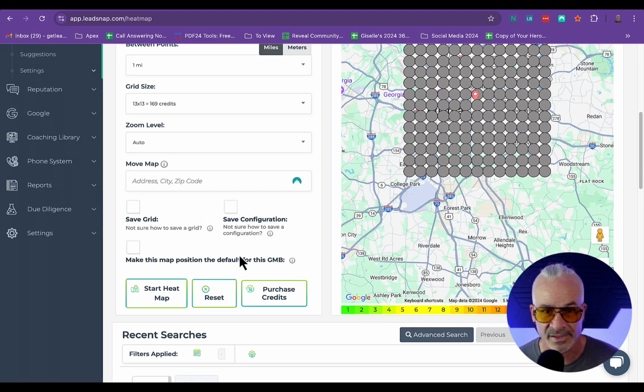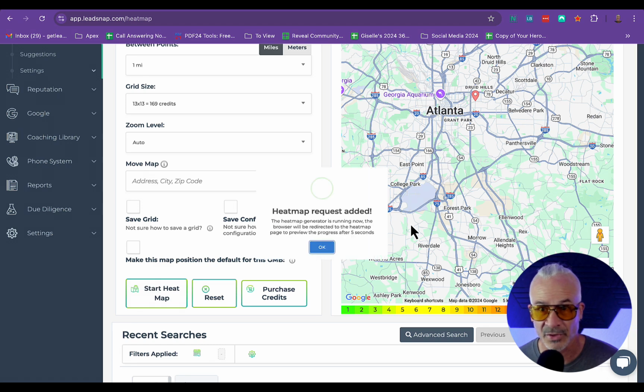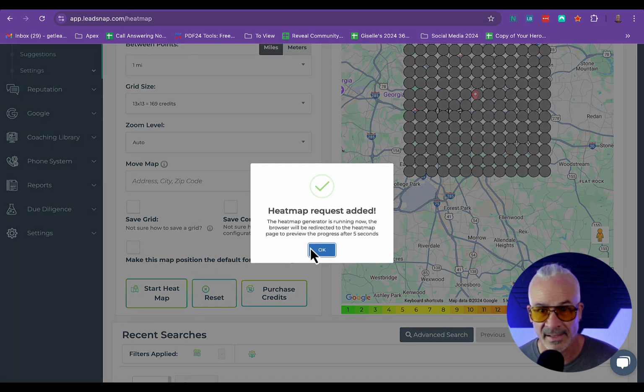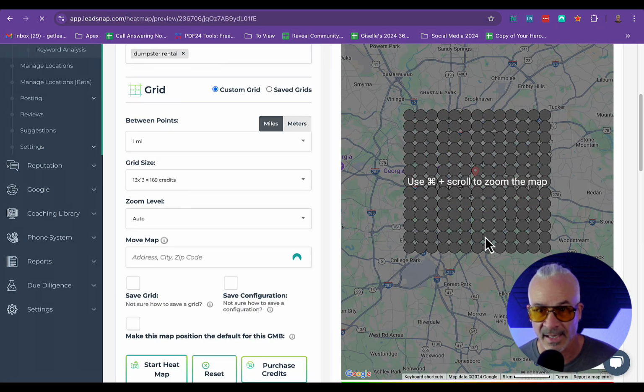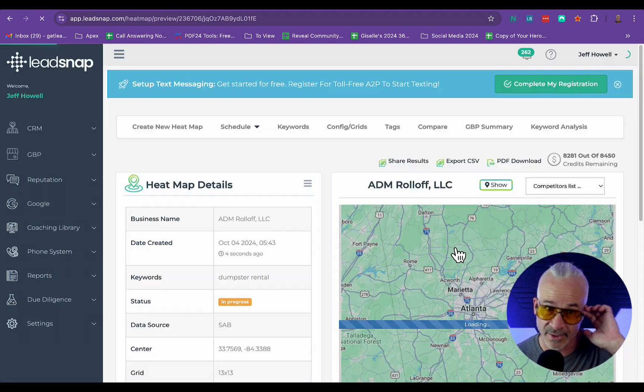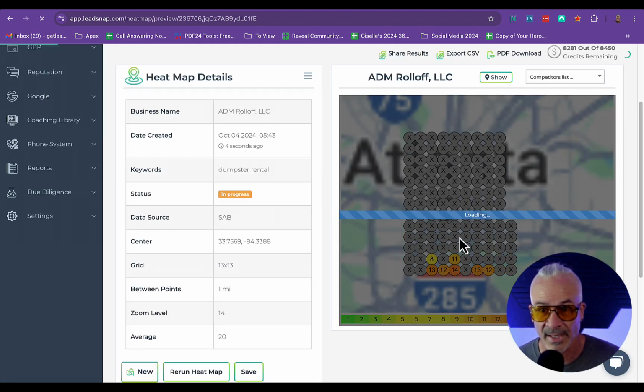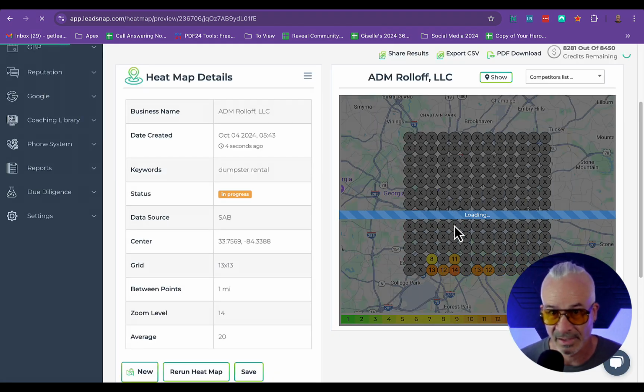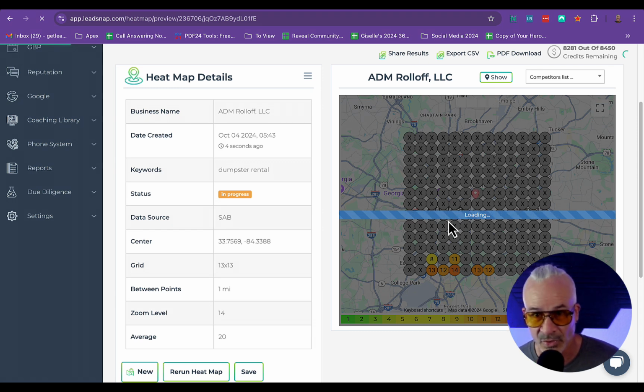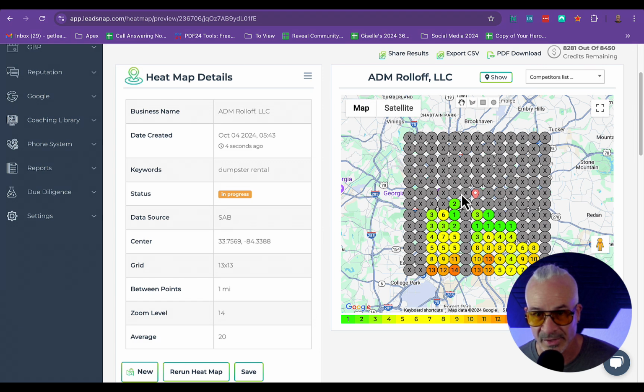So I just want to see how this particular company that has 85 reviews and does not have dumpster rental in the title of the GBP is going to rank across the main urban core of Atlanta. As you can see, this heat map is populating pretty quickly. It's scraping Google for a separate search in each one of these specific locations.